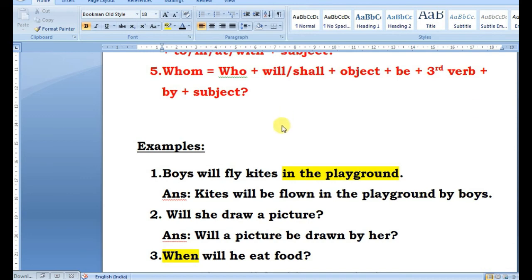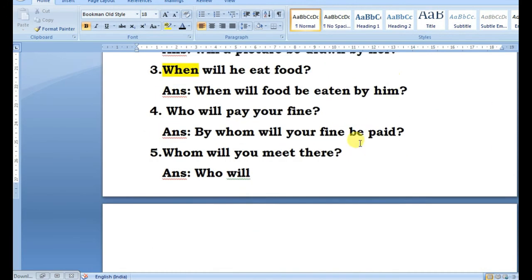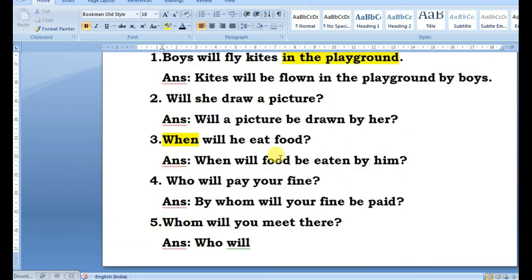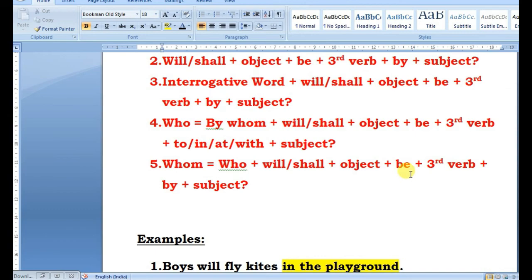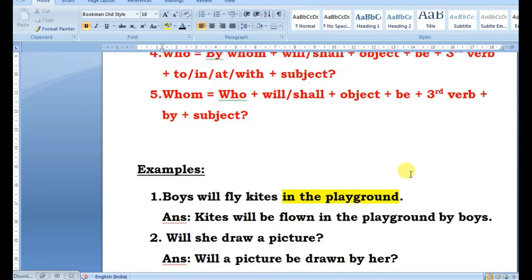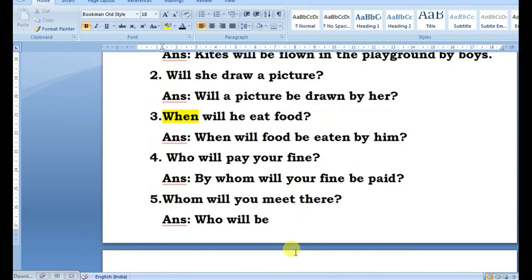We do not have a direct object, so we will jump on to B. Who will be, and then verb third form.